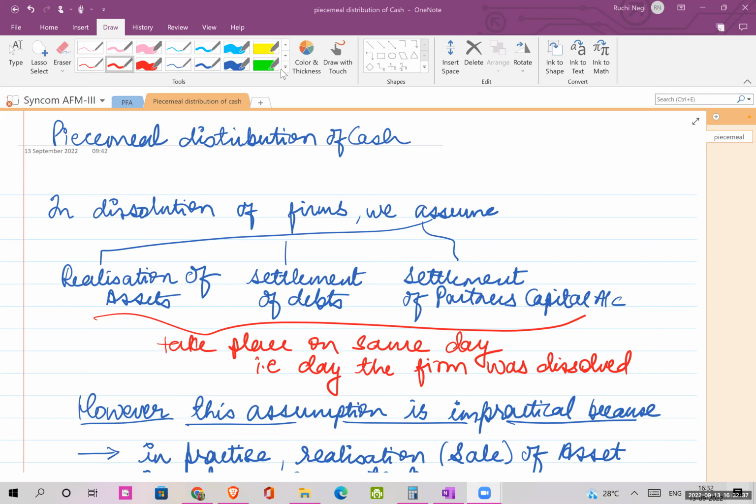Here on screen you can see in dissolution of firms we assume three things. First, realization of assets, settlement of debts, and settlement of partners' capital account. They all take place on the same day, that is the day the firm was dissolved. Now, the assumption that is associated with this is,